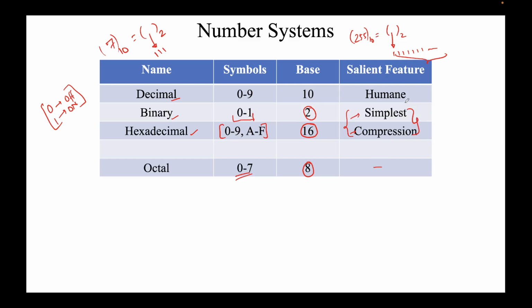Usually what you will see is that obviously decimal is the one which we are familiar with. This should be our go-to number system. Whenever we are in doubt, just go to decimal. You will be able to understand anything and everything. Binary, every computer works in this field. However, binary and hexadecimal, we use both of them. I will not comment on which one is better, but we'll see. That's all good.